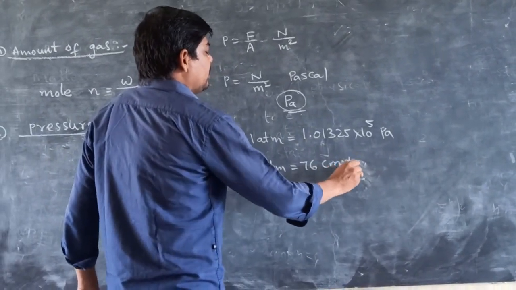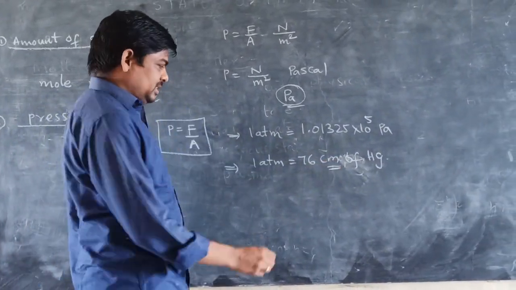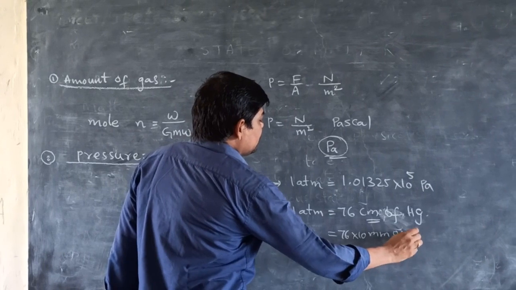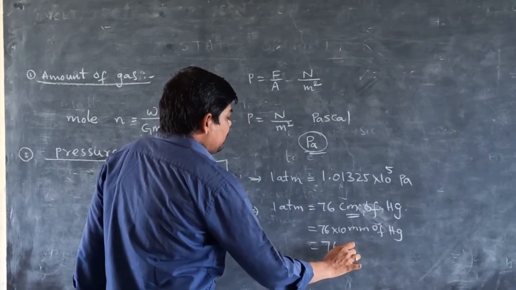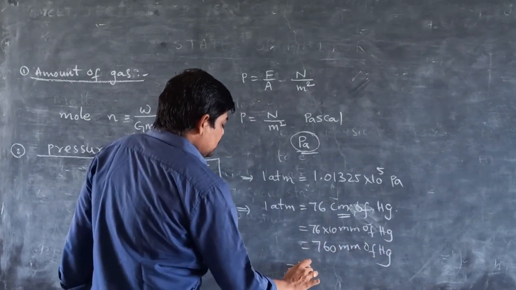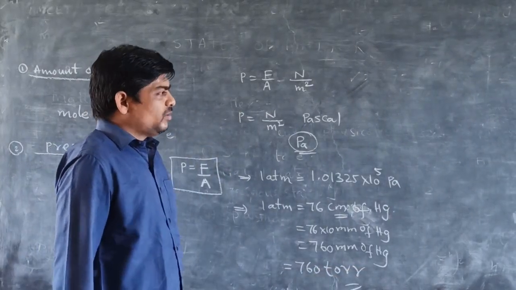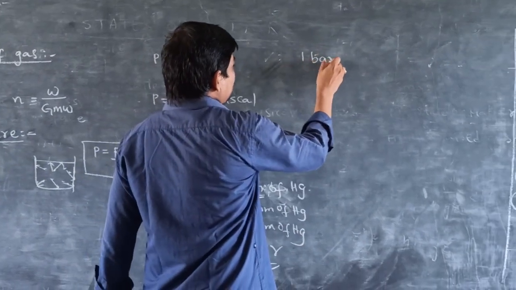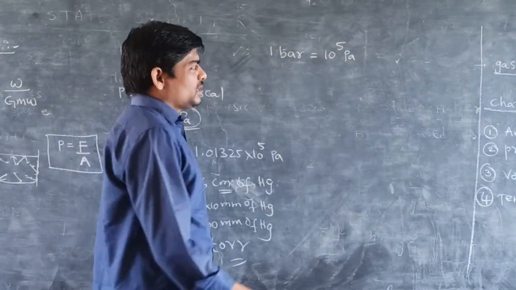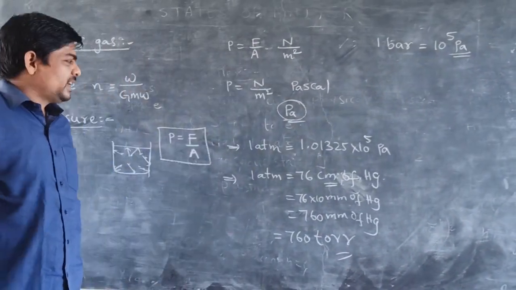One centimeter equals 10 millimeters, therefore 76 centimeters of Hg is equal to 760 millimeters of Hg, or 760 torr. We can also explain with the bar. One bar equals 10 power 5 pascals. By using this, we can explain the pressure.